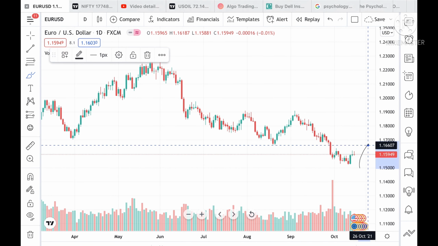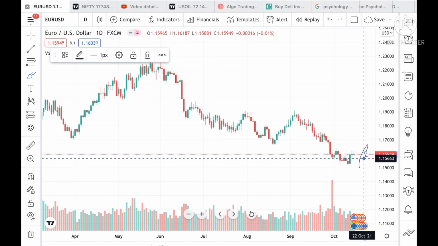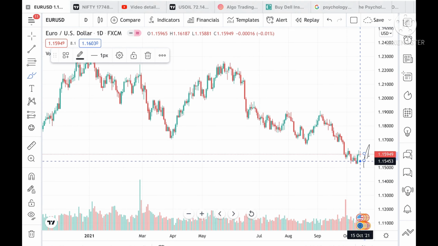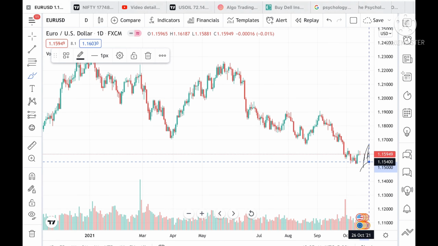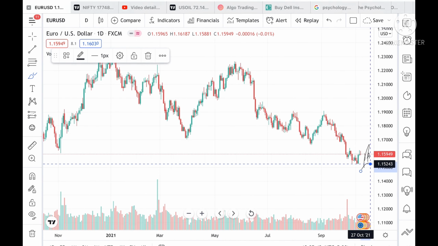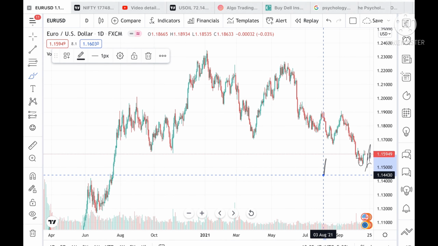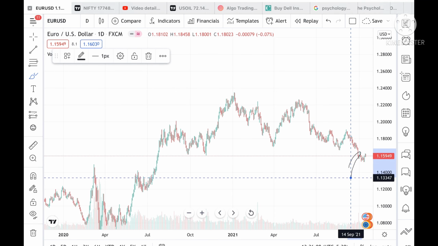Now suppose the price goes below a level of 1.15846, then it can go and touch a level of 1.15663, and if it goes more below this level, it can go to 1.15453. Suppose it doesn't sustain this level, then it can go further low to 1.15243, and if it goes below this level, then it can go to 1.13347.